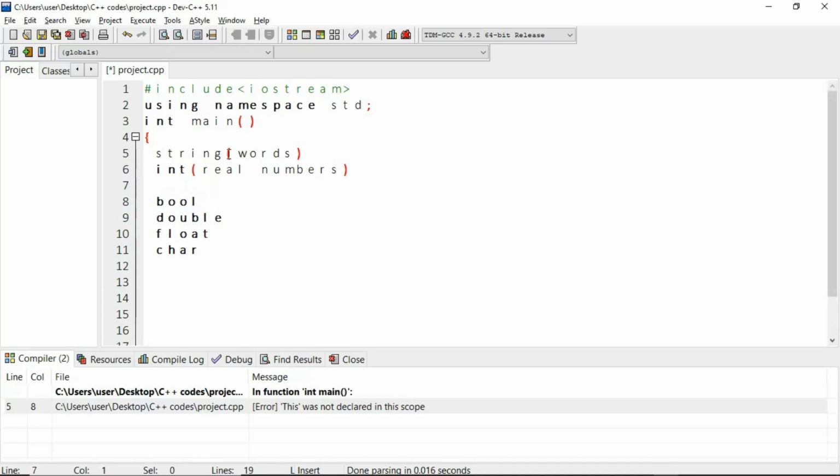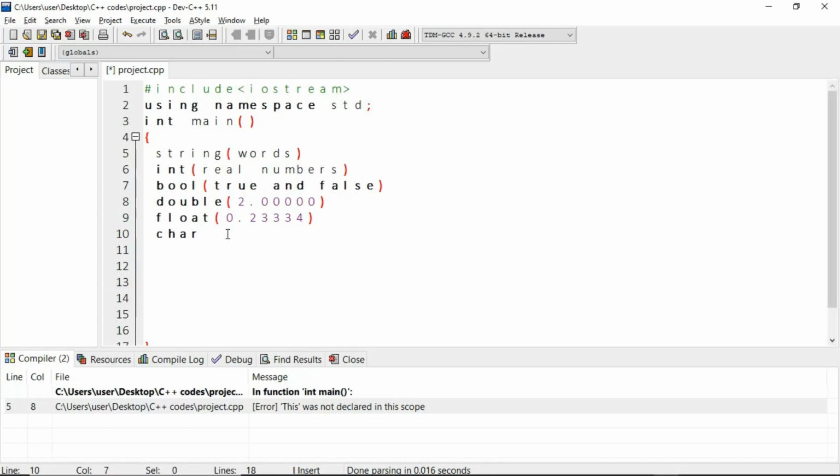Bool is a data type that doesn't store anything but returns two values, true and false. The double stores a bigger amount of decimal value, like 2.0000, and the float stores decimal values from 0 point something to any real number. The char also stores words, but it doesn't store full words or sentences like the string. Rather, it stores single characters, for example, A to Z.